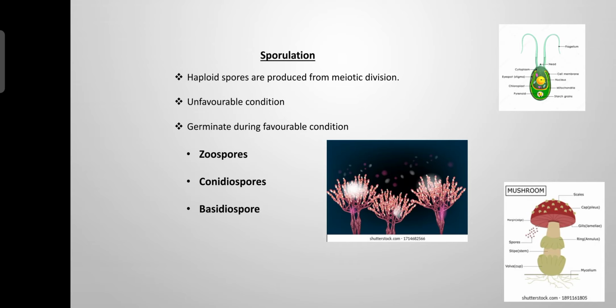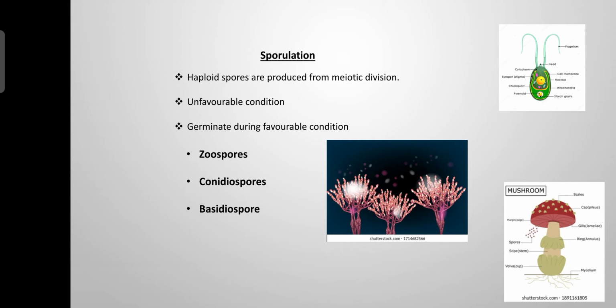Zoospores, these are the motile spores. Motile spores will always have the flagella and they are produced in the aquatic algae. For example, the chlamydomonas. So whatever you are seeing at the top right of the video, it is a chlamydomonas. It is a zoospore. Okay, zoospores are the motile spores. They are produced in the aquatic algae called the chlamydomonas.